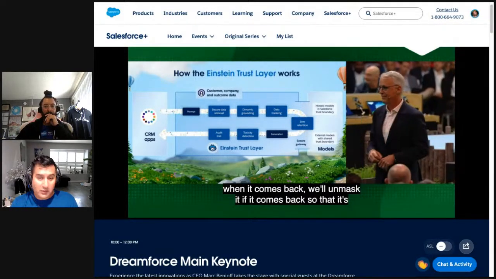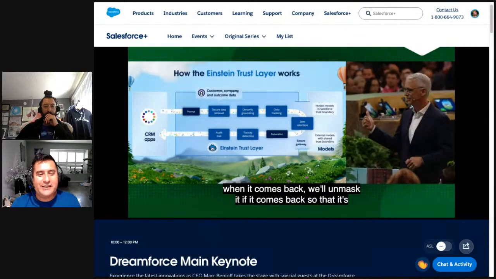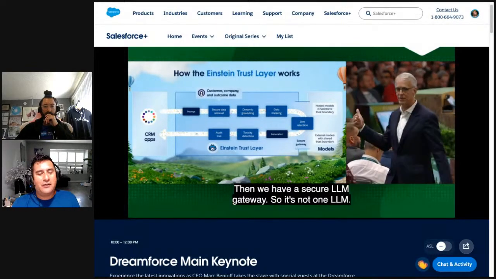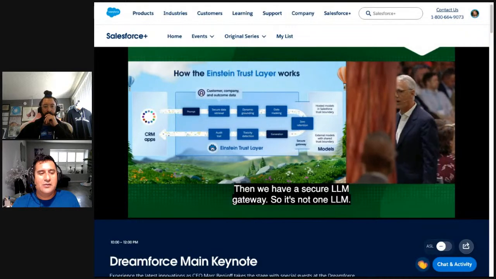And then we have a secure LLM gateway. So once again, it's not just one LLM. We built over 10 LLMs at Salesforce. We're partnering with companies like Anthropic. I think it's new innovation.